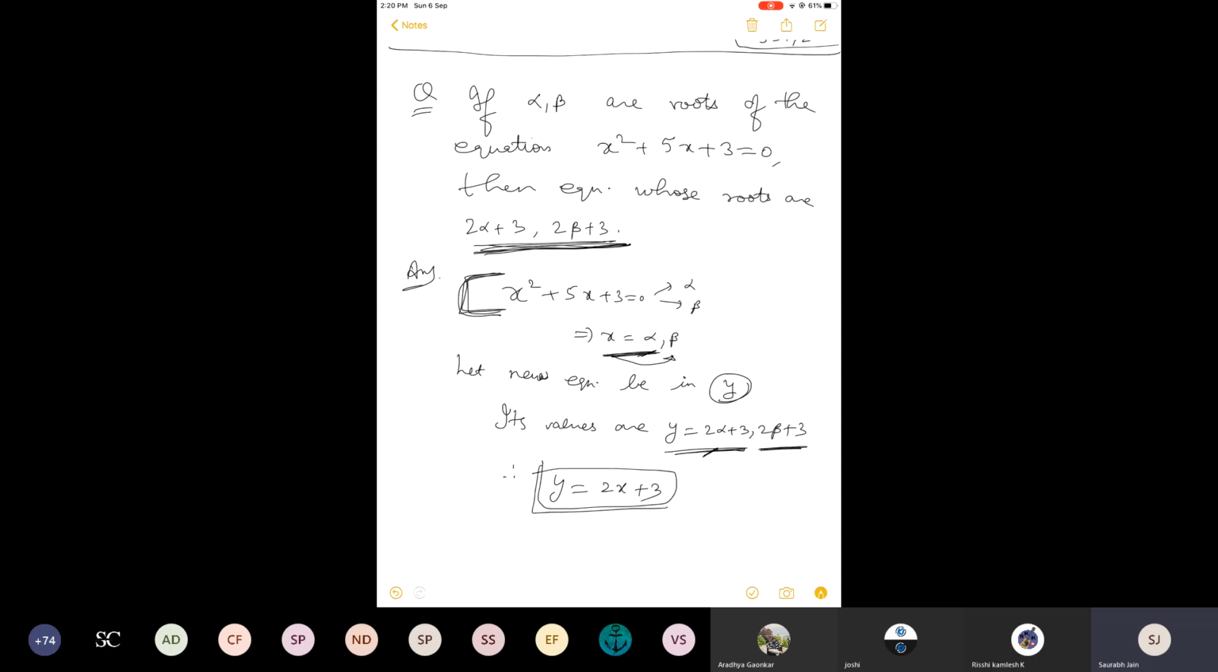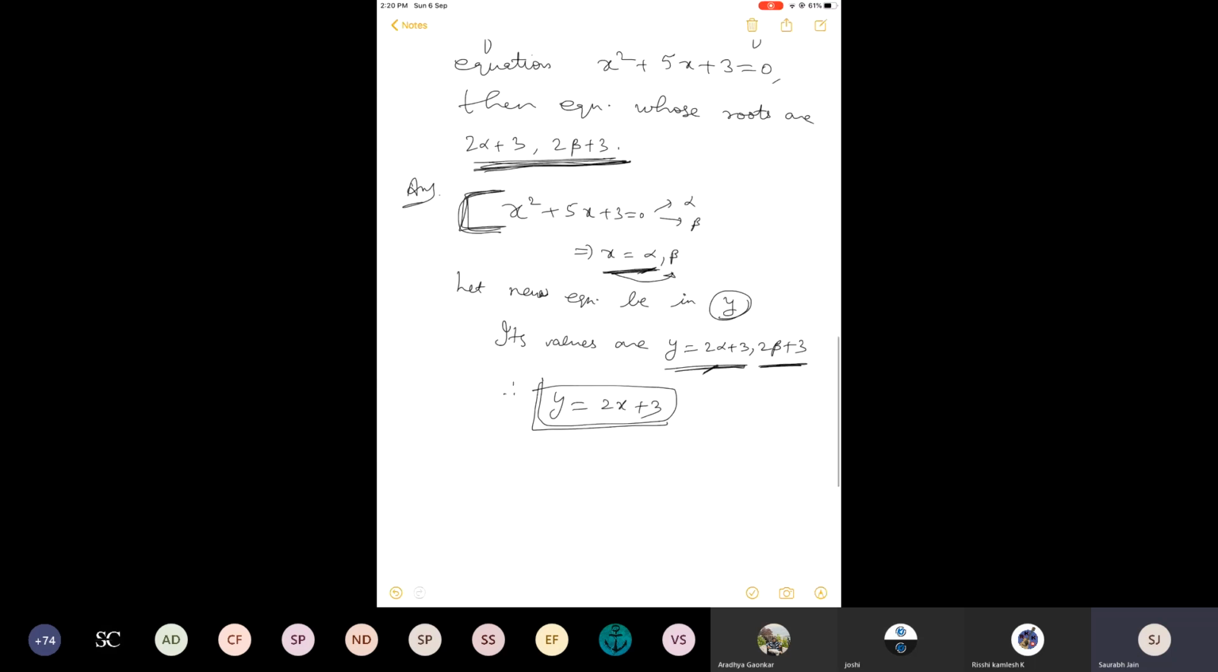This will help us to transform the given equation. How? You will put the value of x. How will you put the value of x? You will shift 3 to the left hand side, then divide both sides by 2. So this is the value of x. Now you will put it here, putting the value of x in this equation.